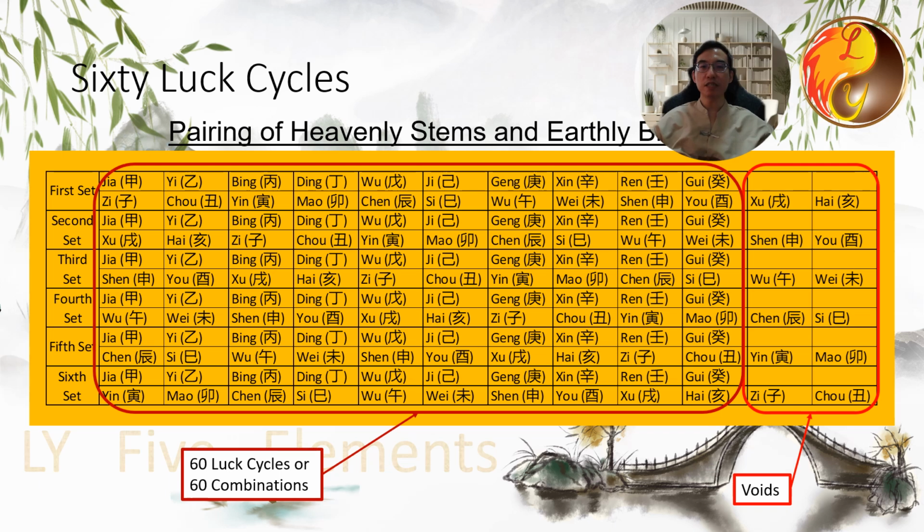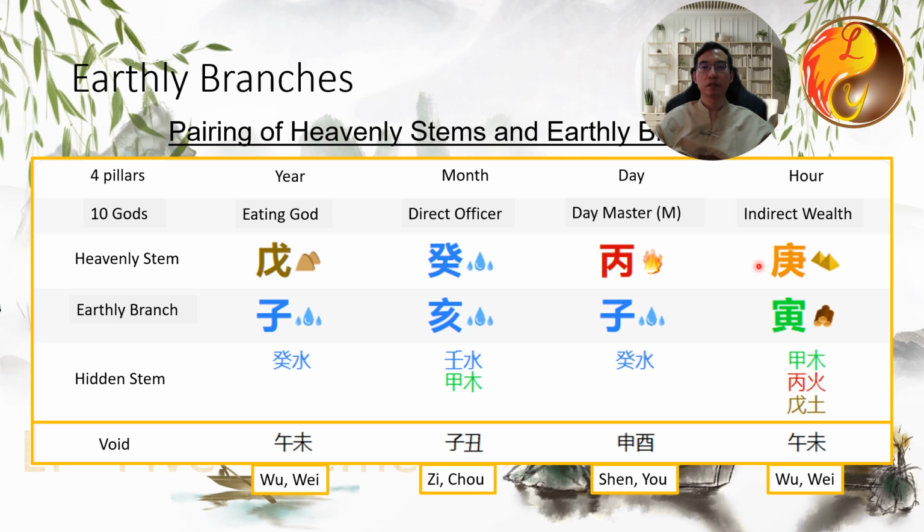Each of these heavenly stems and earthly branches has a conflict with others. Understanding the 60 luck cycles helps you realize that every 60 years, there could be significant events or challenges, as the conflicts between the stems and branches can lead to major difficulties. So every 60 years, there is a potential for significant challenges hidden within the 60 luck cycles. For now, just understand this concept and you will become familiar with it over time.